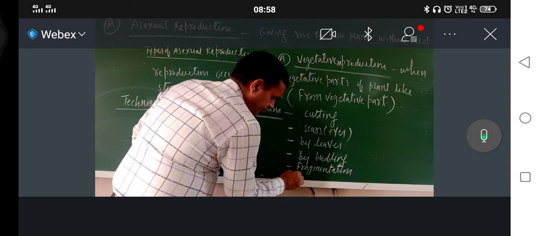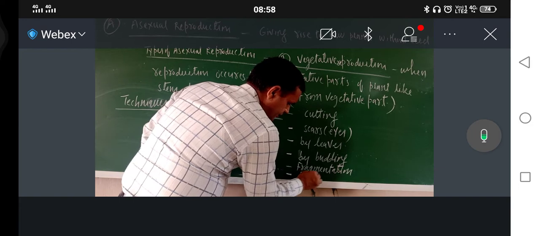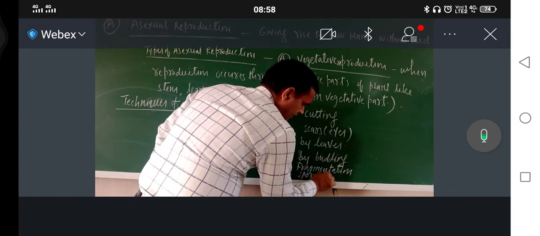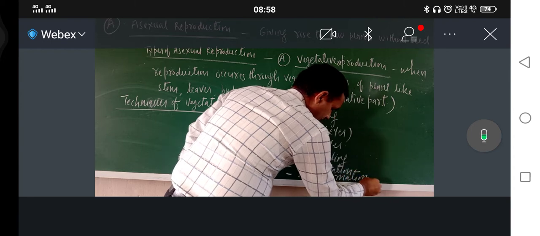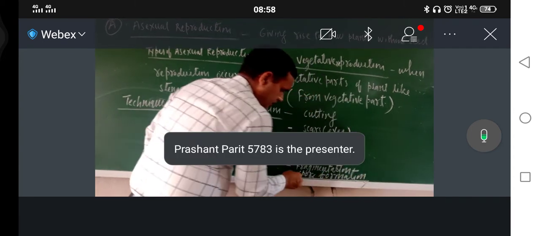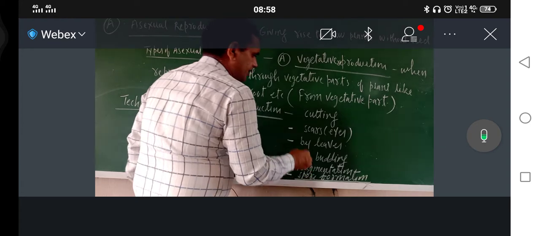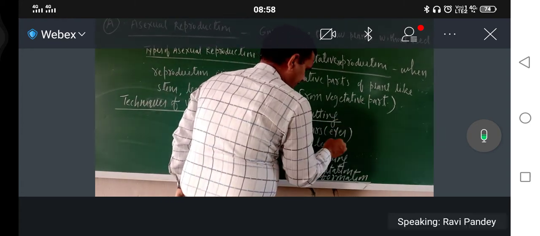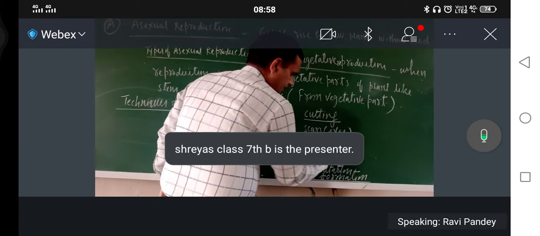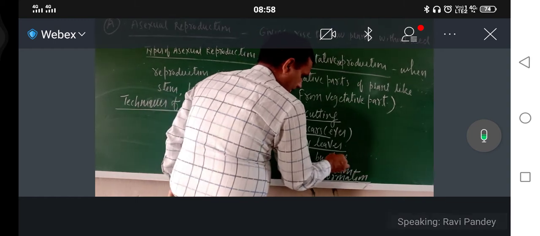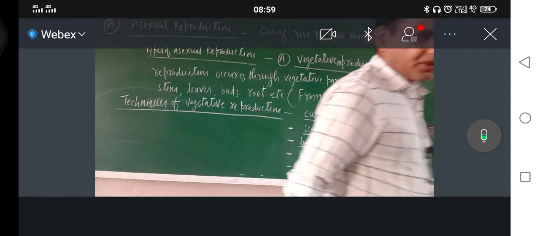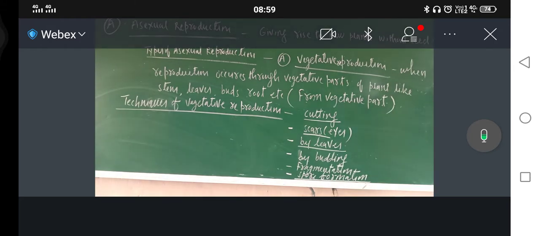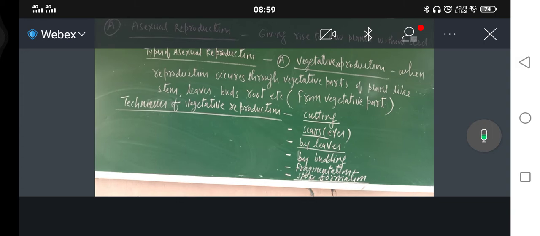Fragmentation. Next one is spore formation. Cutting, scars, by leaves, by budding, fragmentation and spore formation. These are some of the techniques of vegetative reproduction.